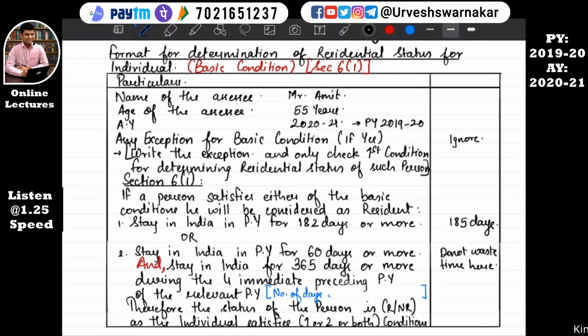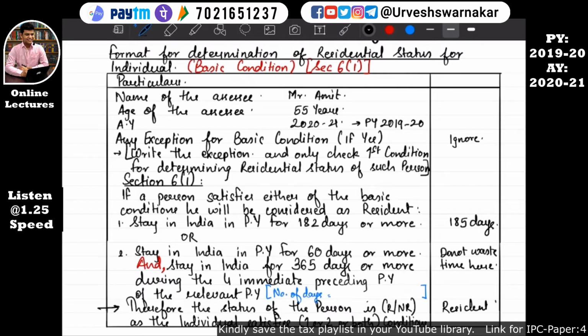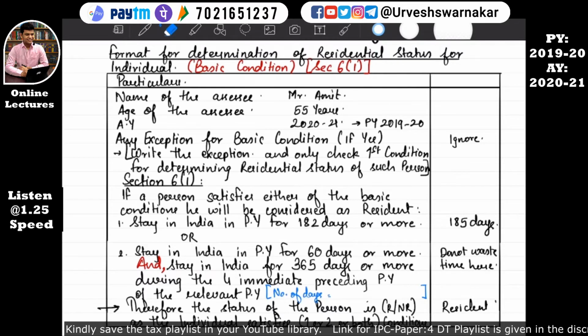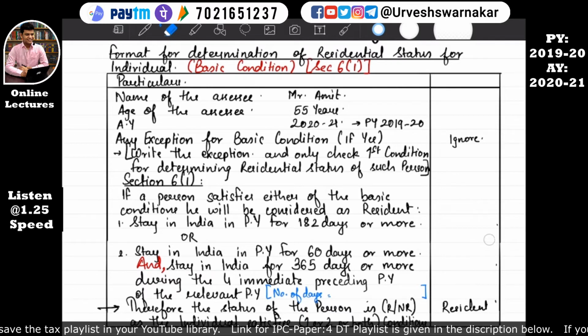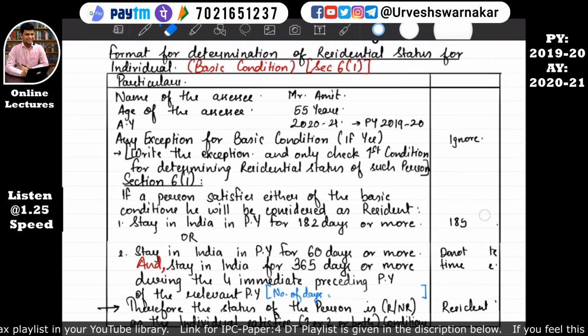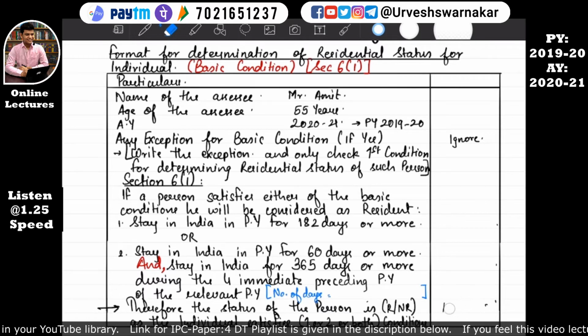And here, therefore, the status of the person, that is Mr. Amit, is resident. What is the status? Resident, as the individual satisfies the first condition. See, I have written the conclusion also. Therefore the status of the person, that means Mr. Amit, is resident as the individual satisfies the first condition. That's sufficiently enough. Now let's change our example. I'll not erase ignore. Ignore will be there for at least 5 minutes unless I explain you the exceptions.